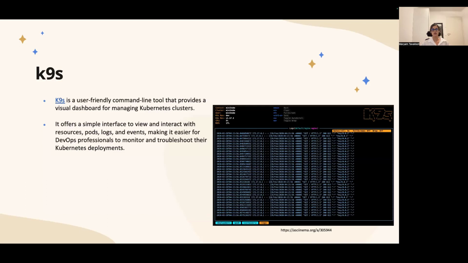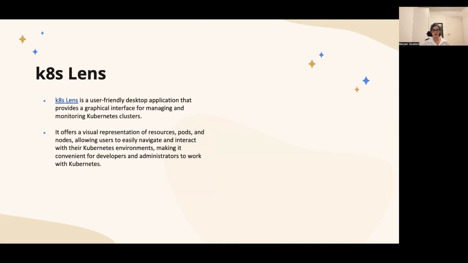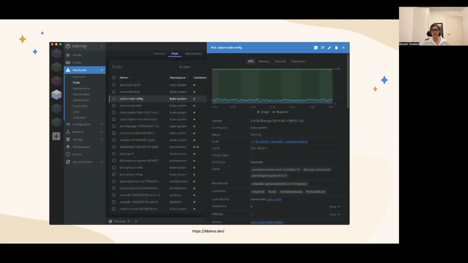A similar tool is Kubernetes Lens. However, this one is a desktop application that provides a graphical interface for managing and monitoring your clusters. It has a visual representation of everything, all resources, pods, and nodes on your cluster. And here you can see a screenshot from the main page. You can see icons for different clusters on the left side, and then you can easily click, go through different Kubernetes resources and gather information about those. So this is a really nice graphical user interface for clusters.